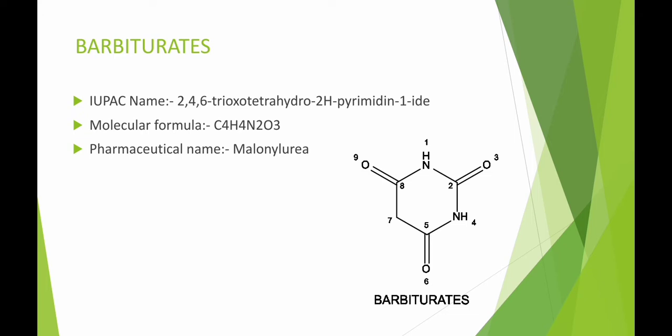Here is a structure of barbiturates, and the IUPAC name of barbiturate is 2,4,6-trioxytetrahydro-2H-pyrimidine. The molecular formula is C4H4N2O3 and the pharmaceutical name is malonylurea.